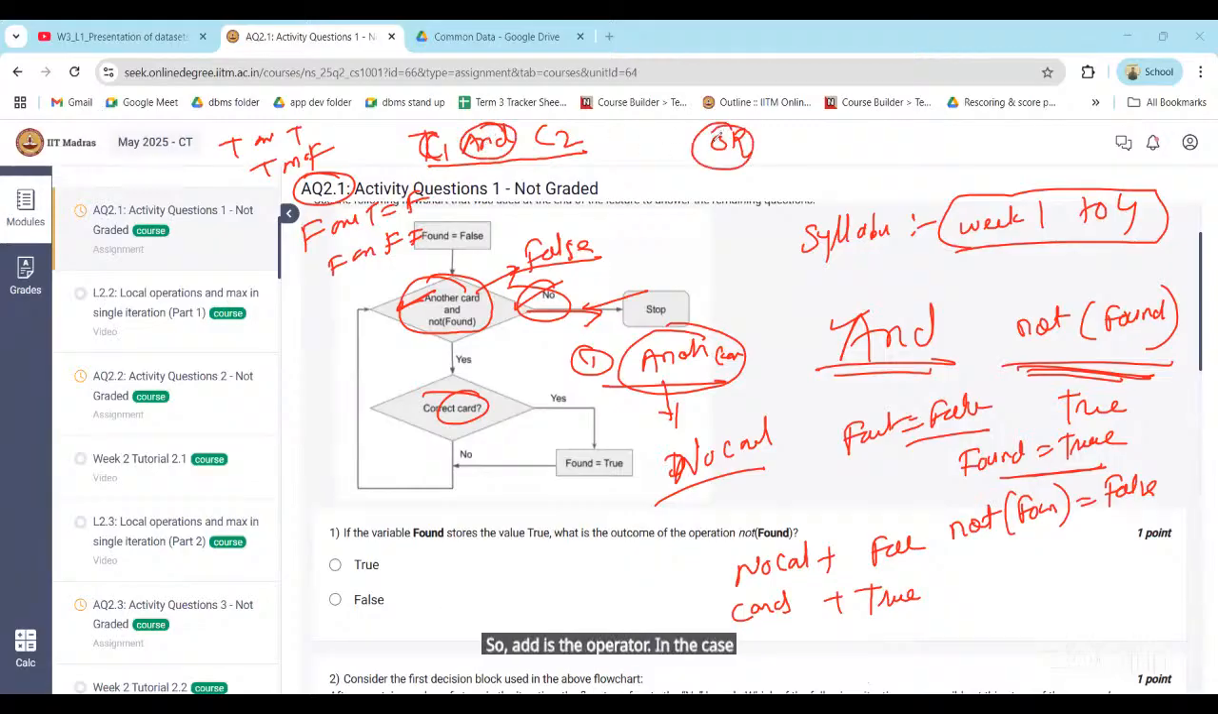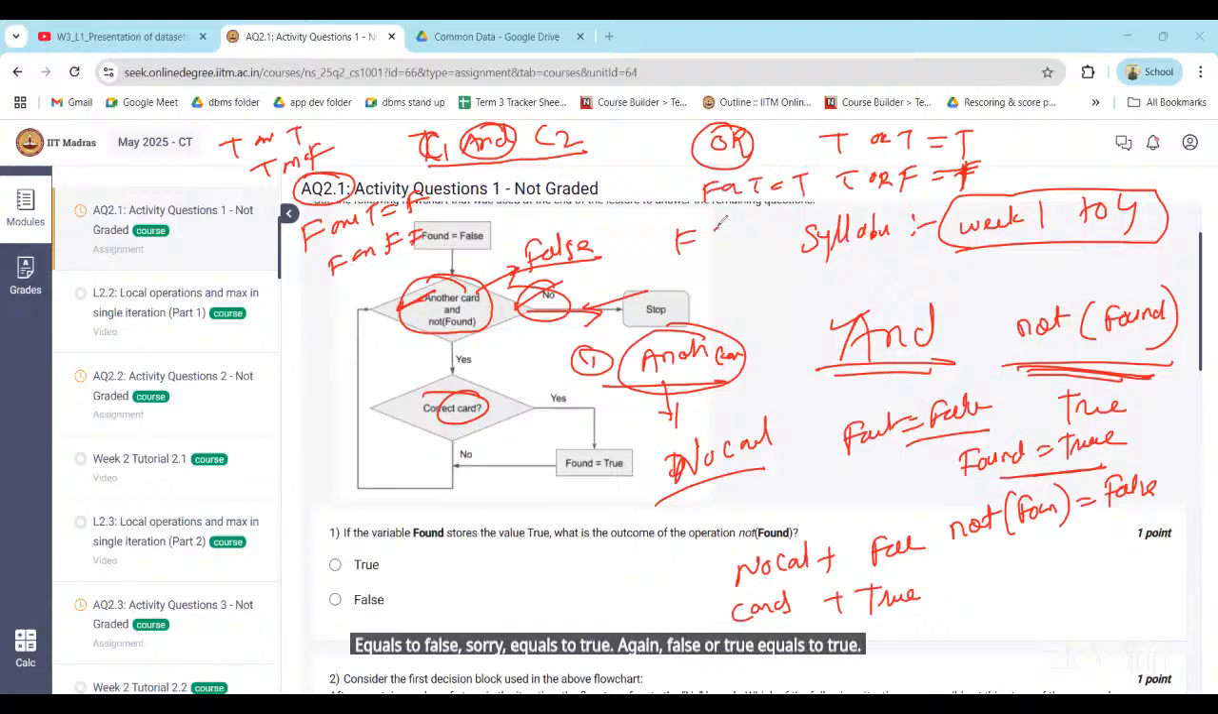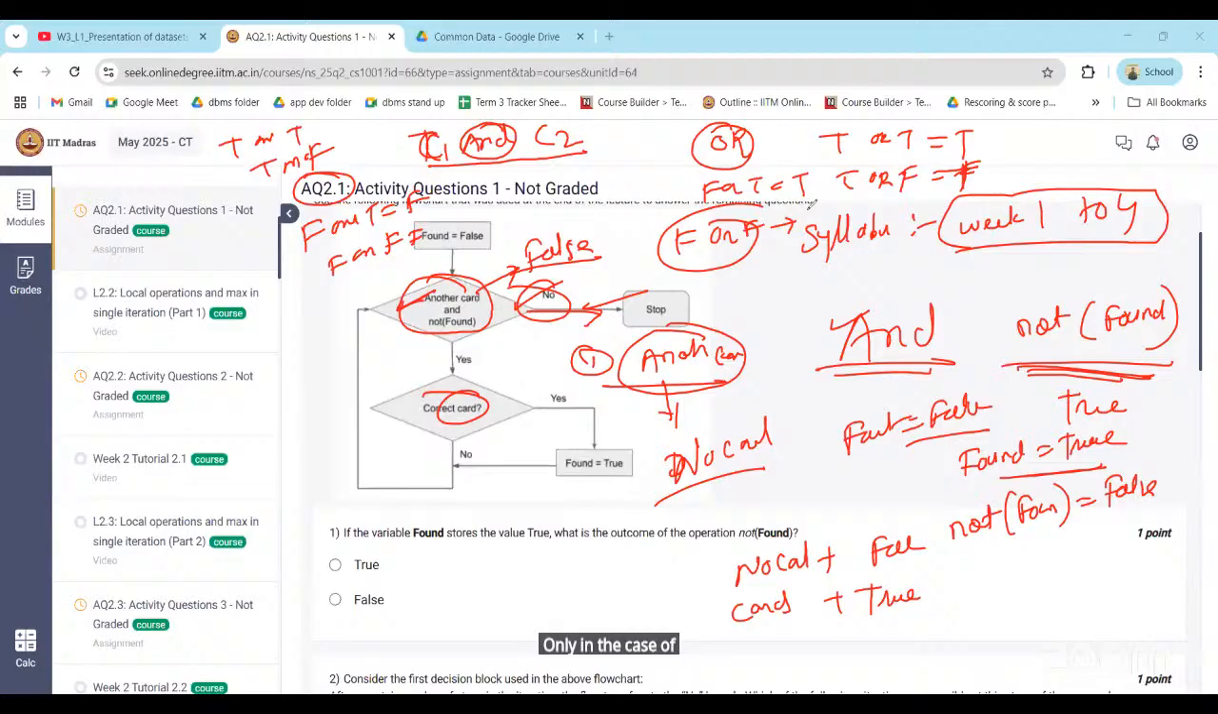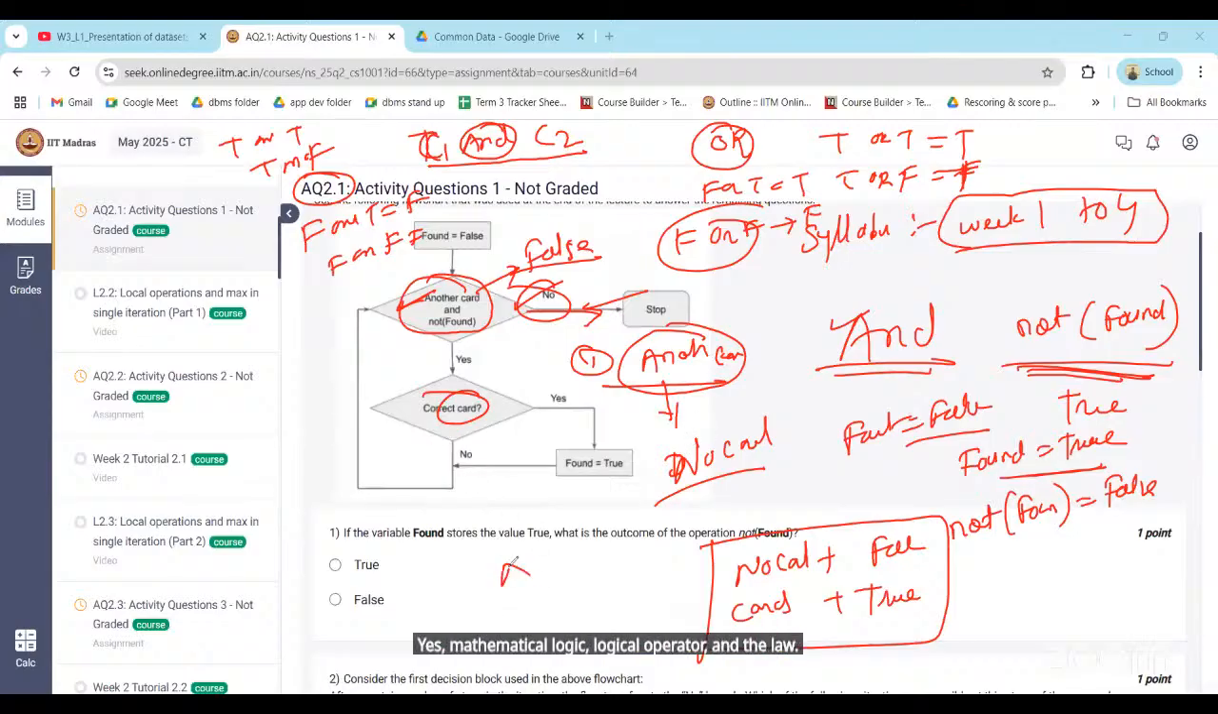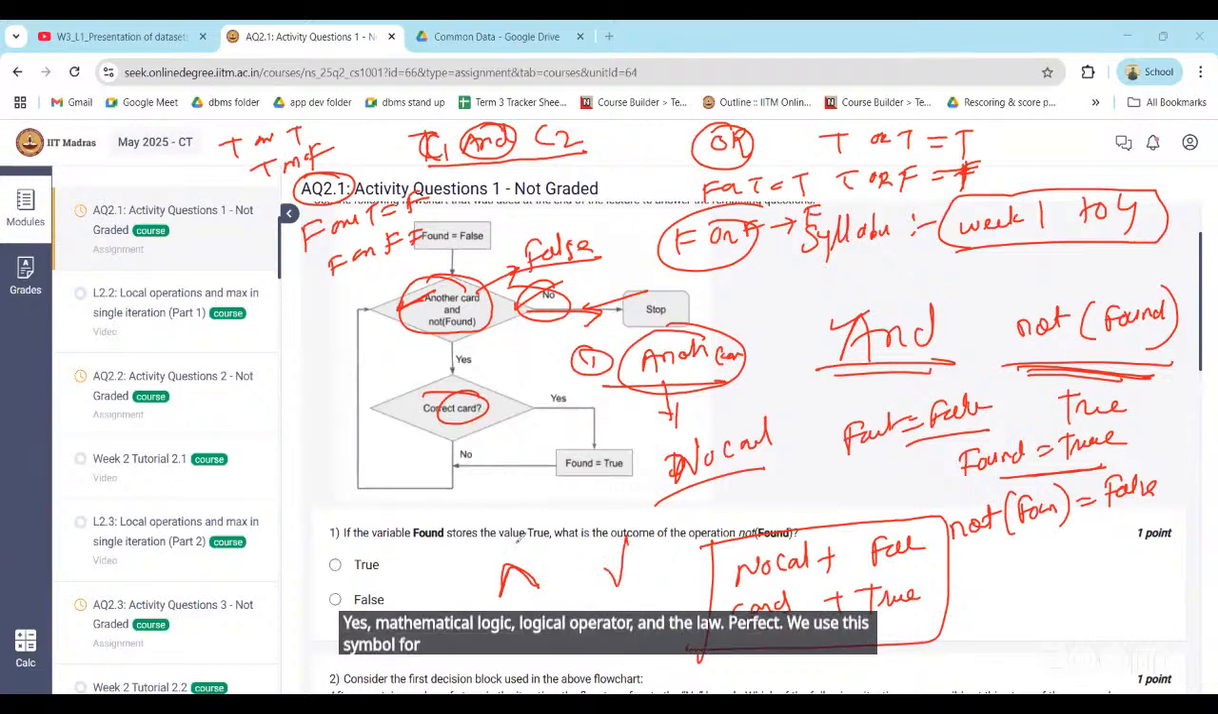In the case of OR, if any one condition is true, the entire condition is true. So true or true equals true. True or false equals true. Again, false or true equals true. Only in the case of false or false will the entire condition become false. It's a truth table. Sir, is this the same as mathematical logic? Yes, the mathematical logical operators AND and OR. We use this symbol for AND, and this for OR.